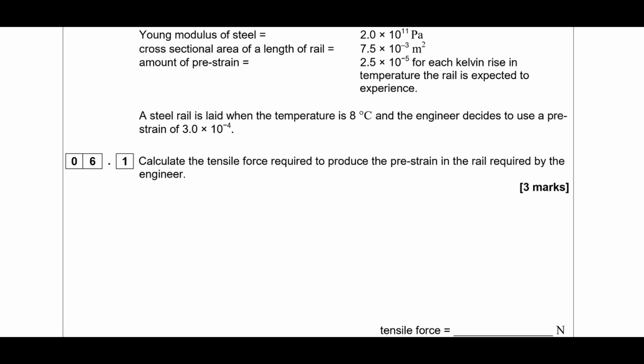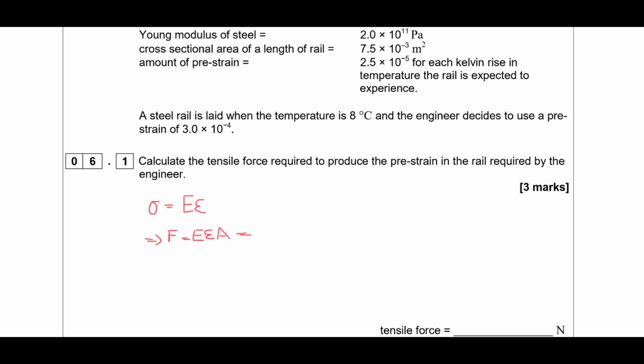So a steel rail is laid when the temperature is 8 degrees and the engineer decides to use a pre-strain of 3 × 10 to the -4. Calculate the tensile force required to produce the pre-strain in the rail required by the engineer. So you should know that stress is Young modulus times the strain, which means force over area is equal to Young modulus times strain, which means that force is going to be Young modulus times the strain times the cross-sectional area. So let's do that.